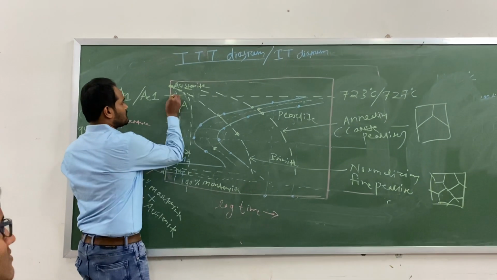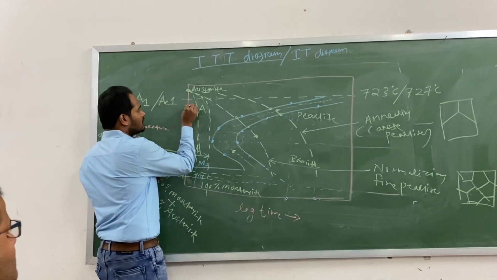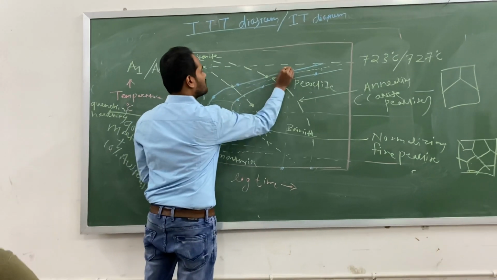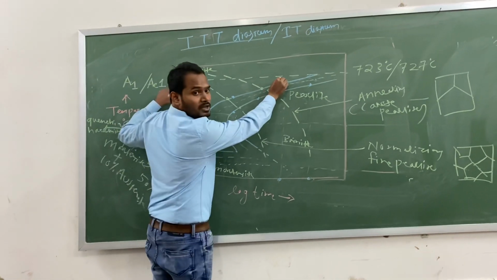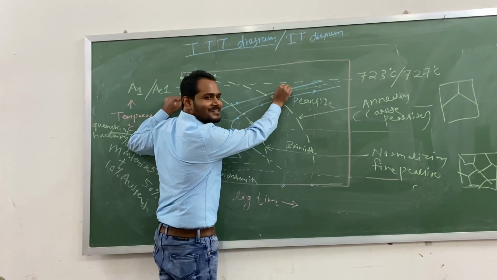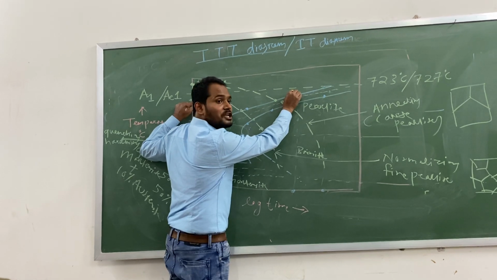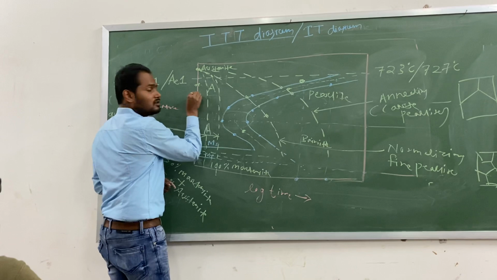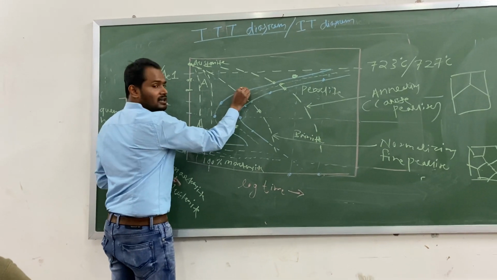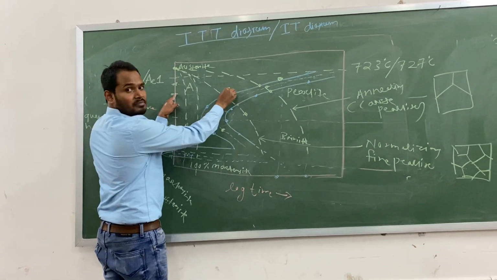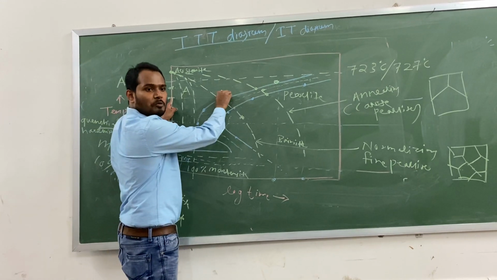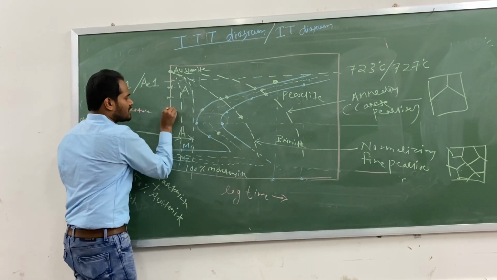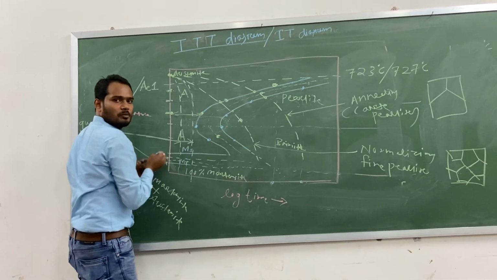Suppose for this temperature, from this time to this time, there is no transformation. Austenite is still there, right? So this is called the incubation period. Similarly, you can see for this temperature, this is the start time, and in between this gap, this is the time period. This is also called the incubation period. Similarly, for this temperature, this time to this time is also called the incubation period.